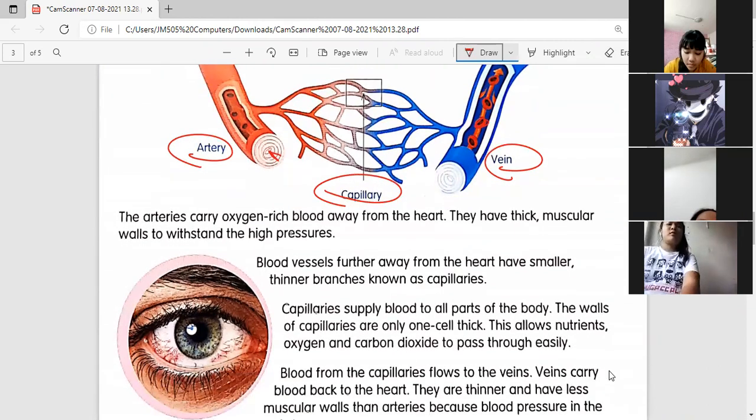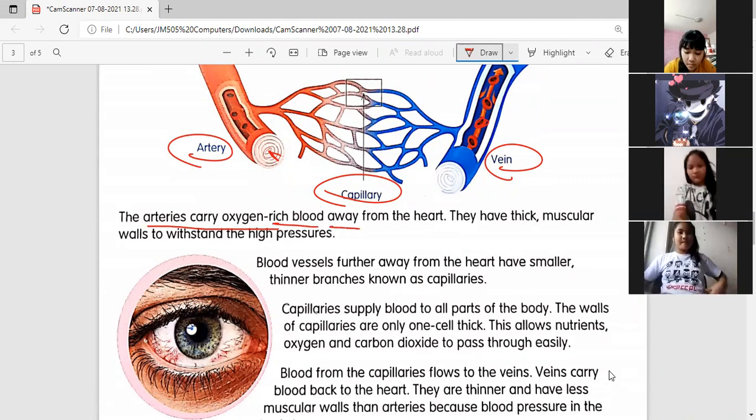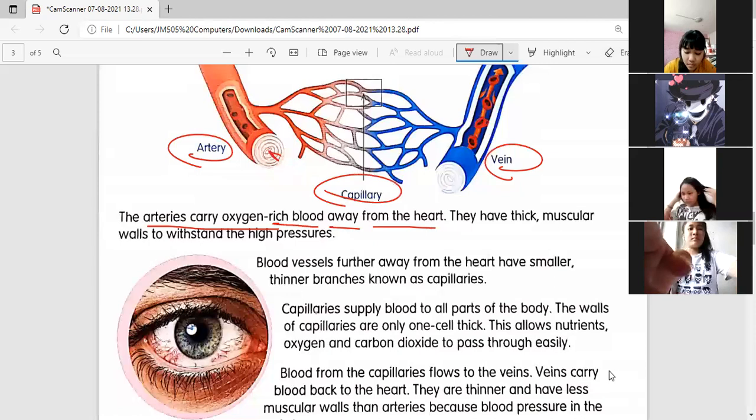The arteries, okay, listen. The arteries carry oxygen-rich blood away from the heart. Again, arteries carry oxygen. That is why it is colored red. Understand?